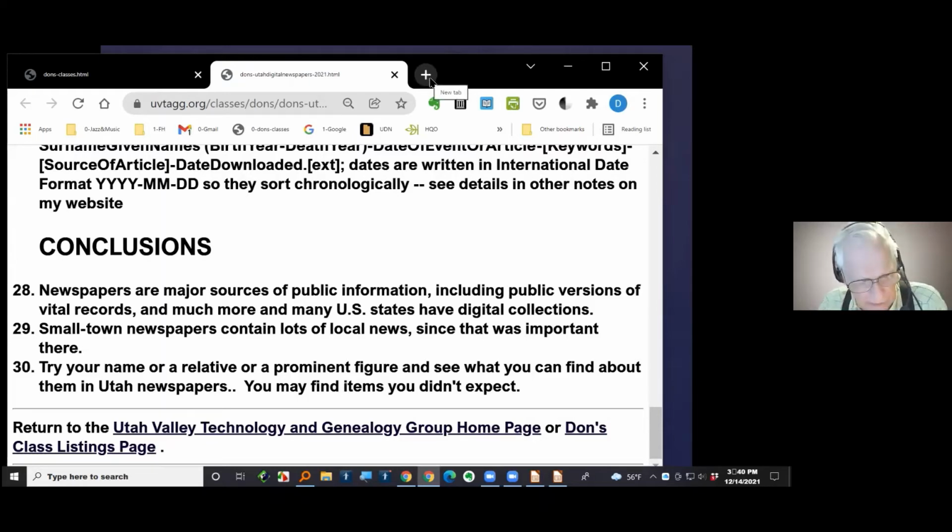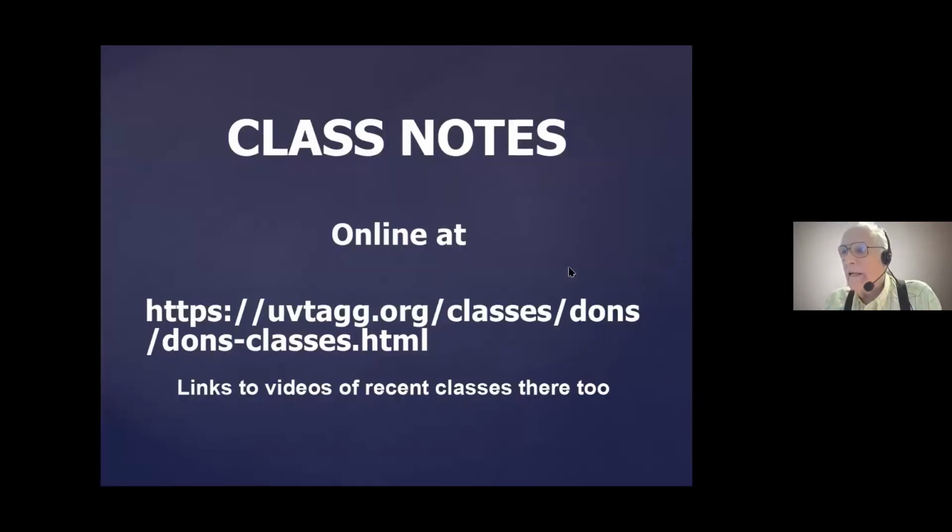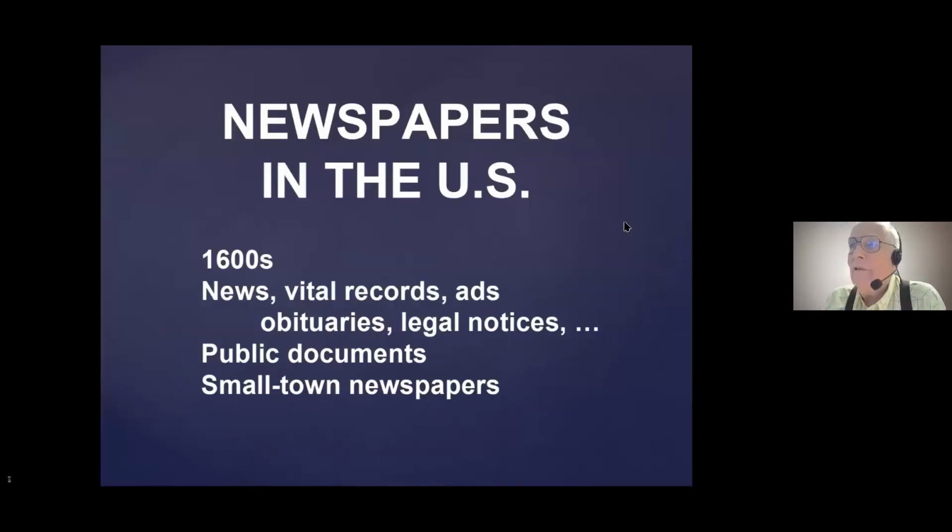Okay, now let me go back here to this page, just to summarize a few things about the newspapers in the U.S. They started in the U.S. in about the 1600s, and I think they started in England shortly earlier than that. I don't know whether they were in any other place in the world before that, but it's about 400 years that we've been having newspapers.